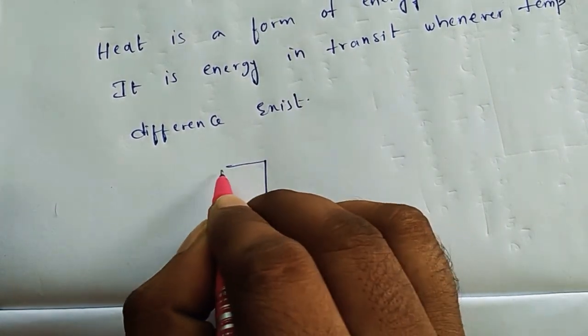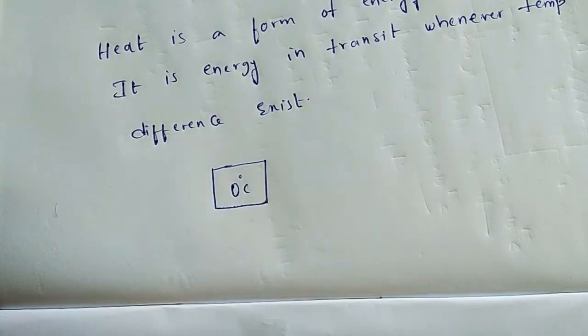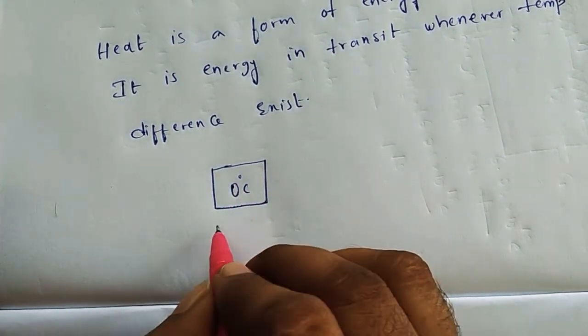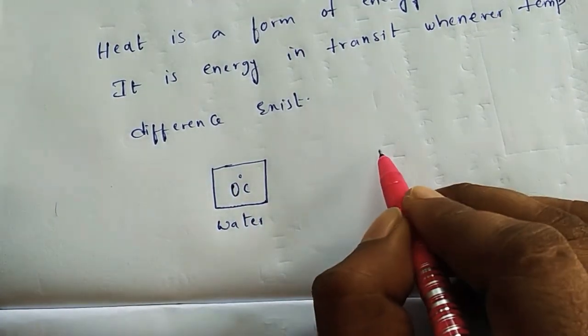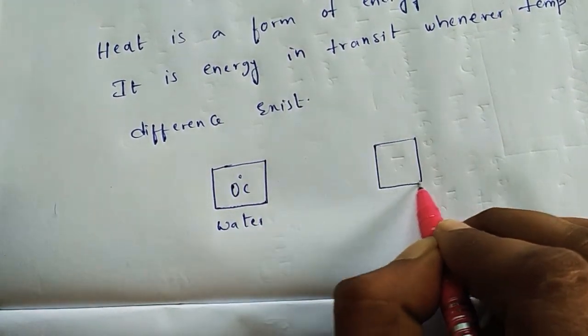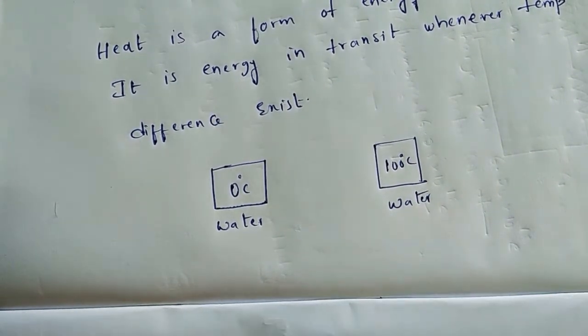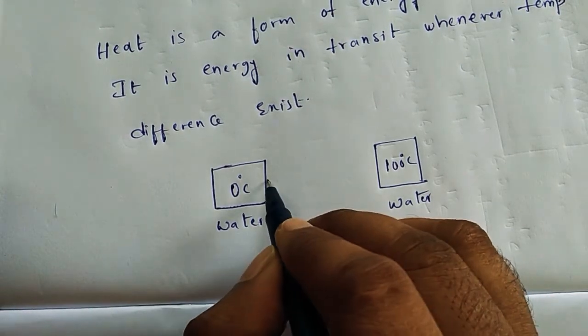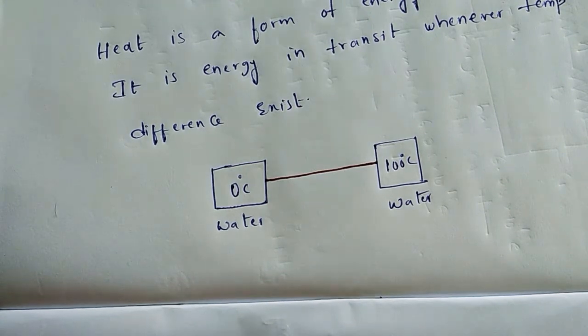For example, here we have ice at 0 degrees centigrade, or consider it is water, 0 degrees centigrade water. And here we have another bowl with 100 degrees centigrade water. Now I am going to connect these two bowls with a conductor, say a copper wire. Now what will happen?